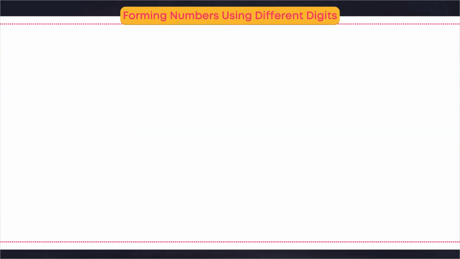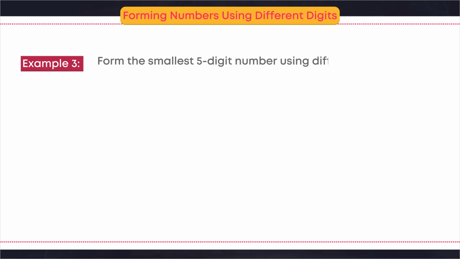Forming numbers using different digits. Example 3. Form the smallest 5-digit number using different digits. Solution.